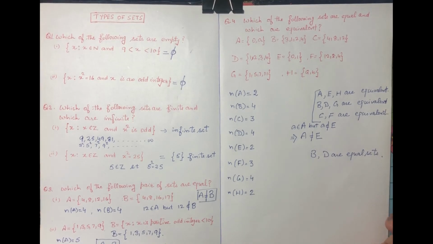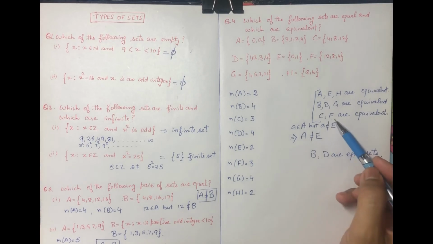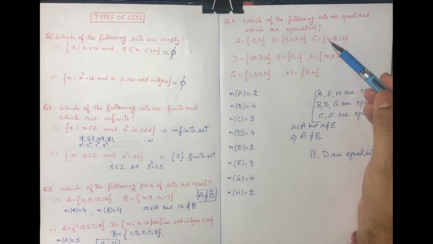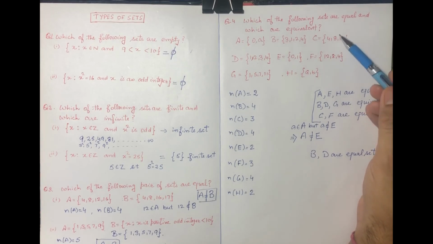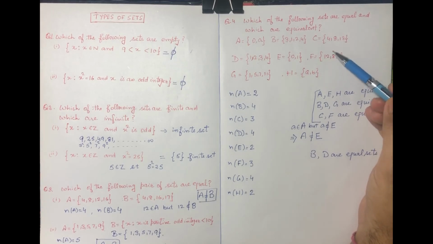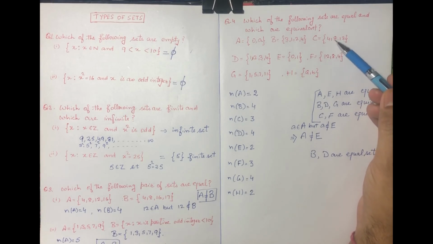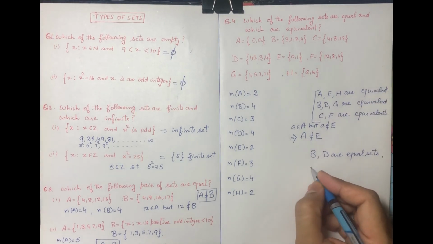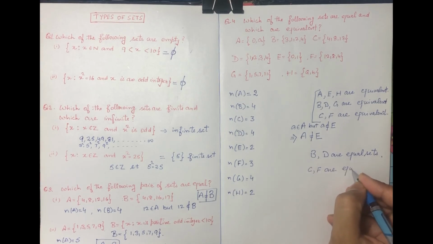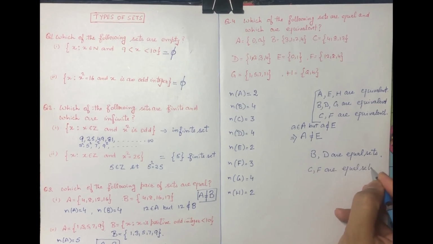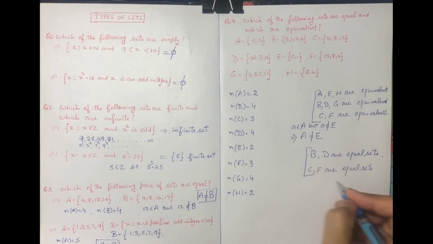Now we go for C and F. 4, 8, 12 and 12, 8, 4. Both have the same number of elements and also 4 belongs to C and F, 8 belongs to C and F, 12 belongs to C and F. So C and F are also equal sets. So that's it.